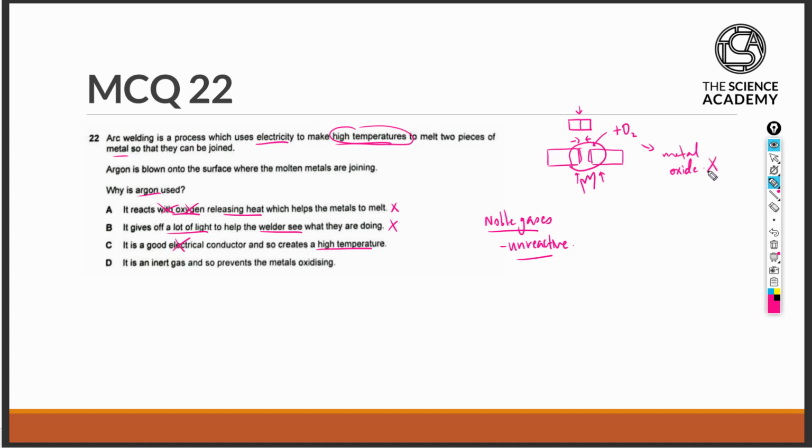So we want to avoid the reaction of the metal with oxygen or any other gaseous substances in the air to form a compound. Argon, being a gas, can be blown onto this surface so that the oxygen in the surrounding atmosphere can be pushed out and away, preventing any reaction between the metal and oxygen in the presence of heat. Therefore, D is the correct answer because argon can prevent the metals from oxidizing under this state of high temperature, leaving D as the correct answer for this question.